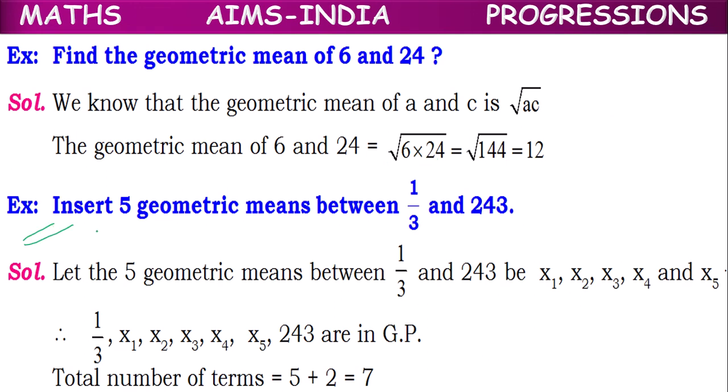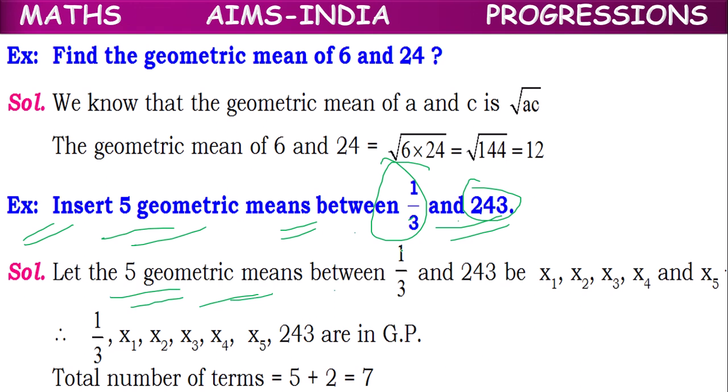Next example, children. Insert 5 geometric means between 1 by 3 and 243. Let the geometric means be x1, x2, x3, x4, x5.